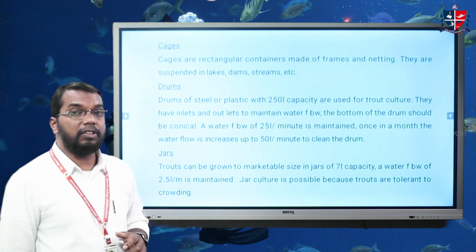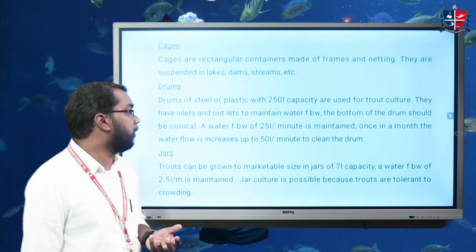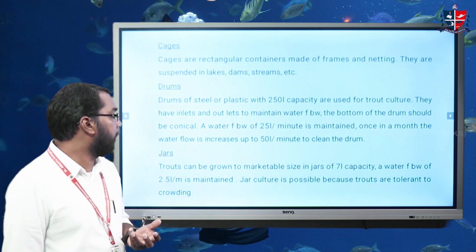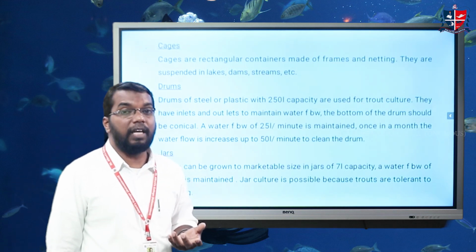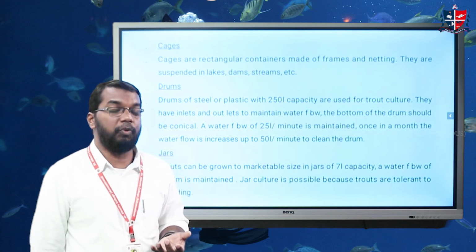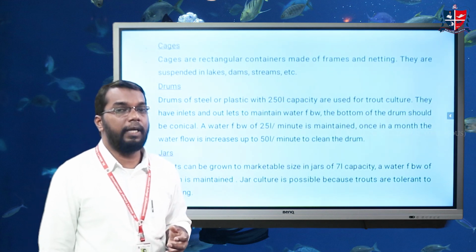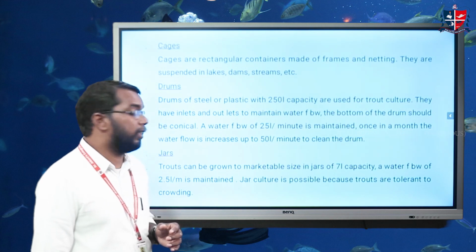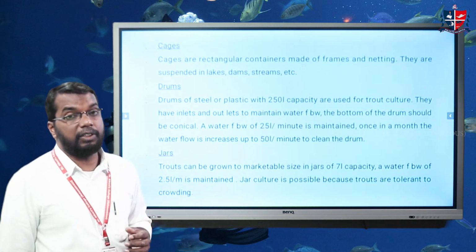Then jars. The final method of culture is using jars. Trouts can be grown to marketable size in jars of 7 liter capacity. A water flow of 2.5 liter per minute is maintained. Jar culture is possible because trouts are tolerant to crowding. In case of trout, we can use more stock density as they are tolerant to crowding, but it is risky because if any disease occurs, the entire stock will be affected. So we have to take necessary steps to avoid overcrowding and also to monitor any chance of risk.